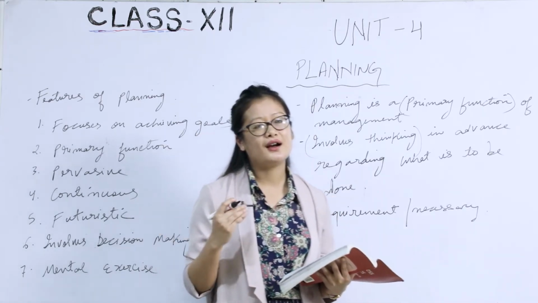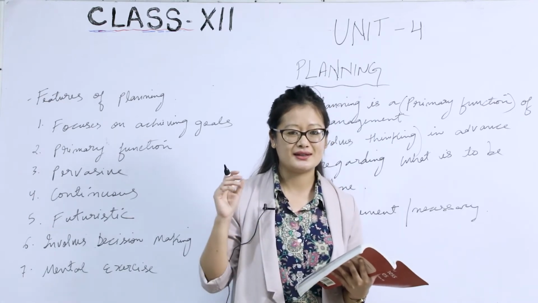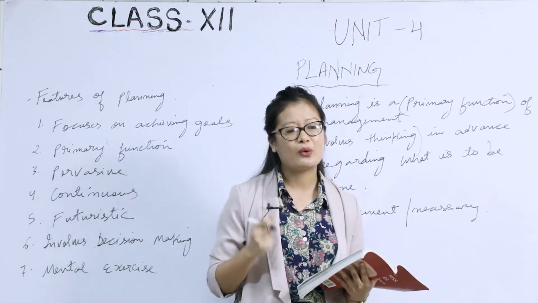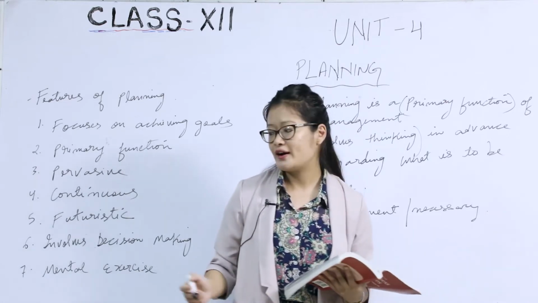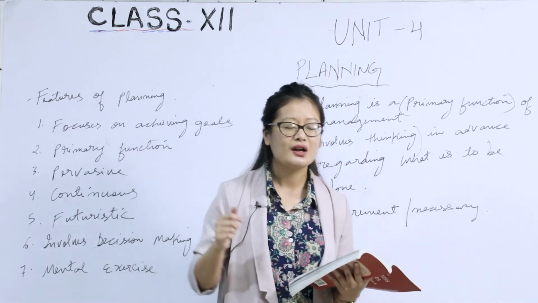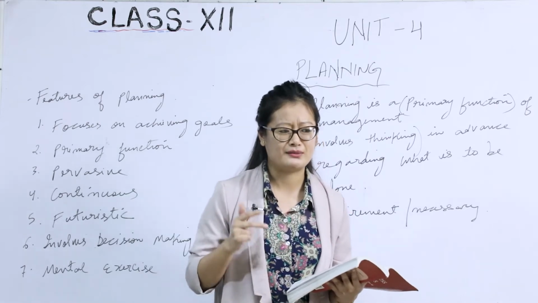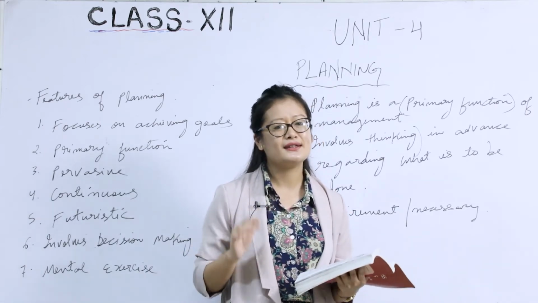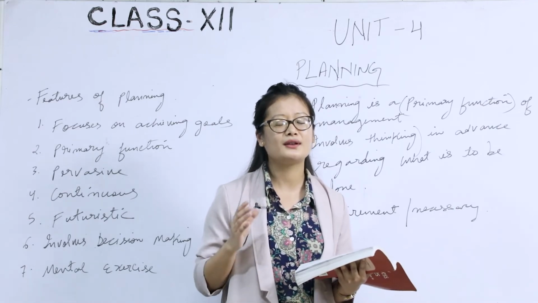The organization must think in advance. It should be a pre-plan of the certain objectives that they want to achieve. Planning is very essential and required in every level of an organization. There are 3 levels: top level management, middle level management, and lower level management. So planning is needed at every level, as well as in all the departments.